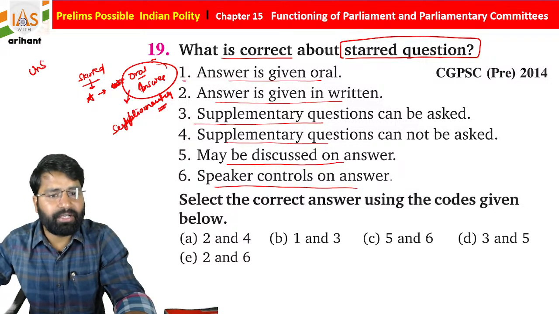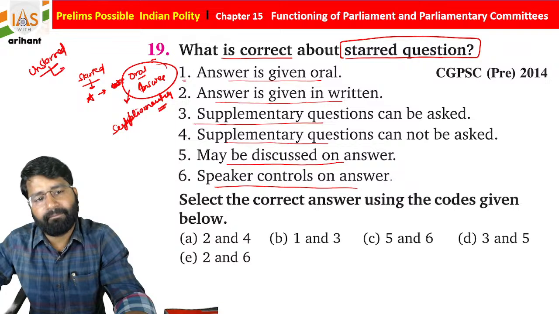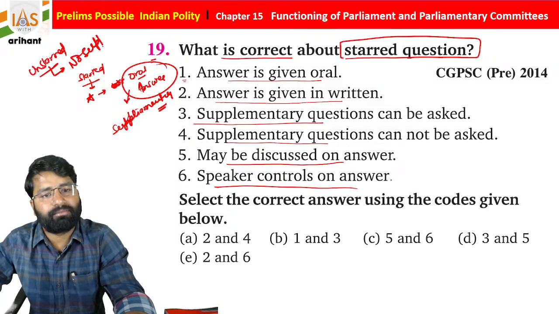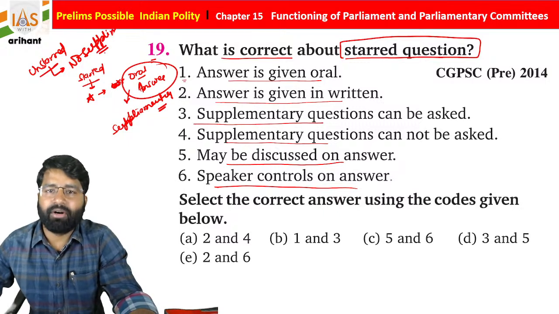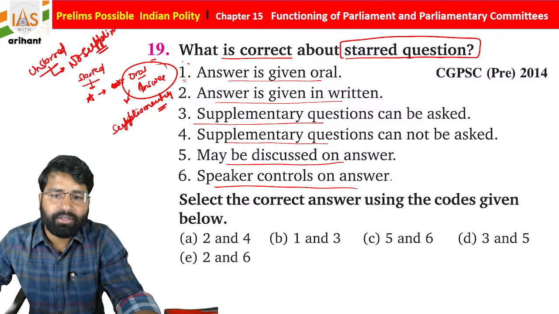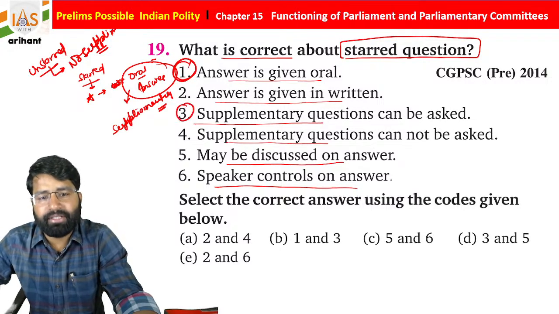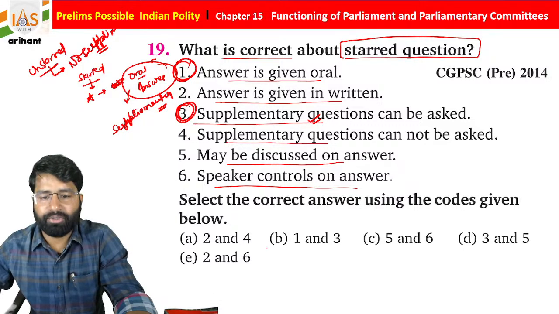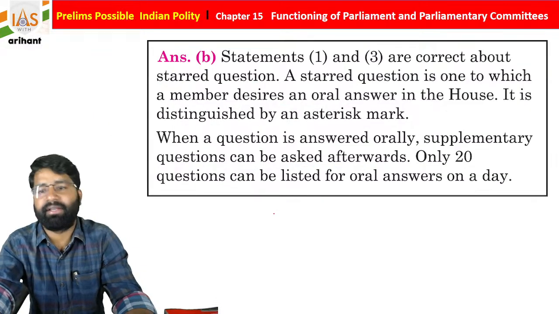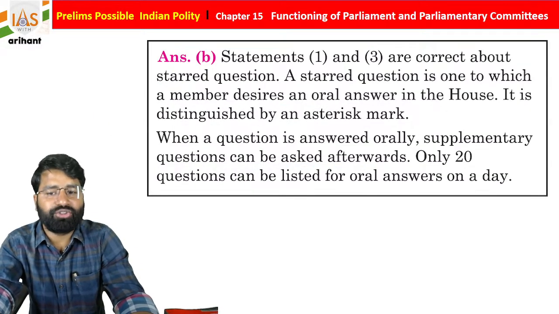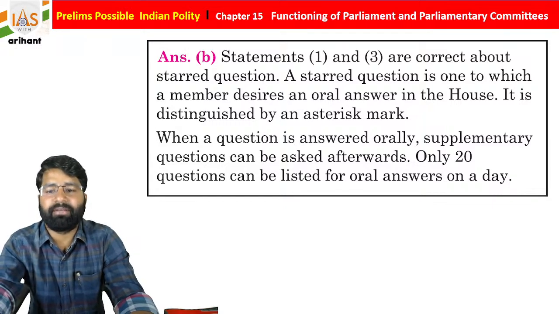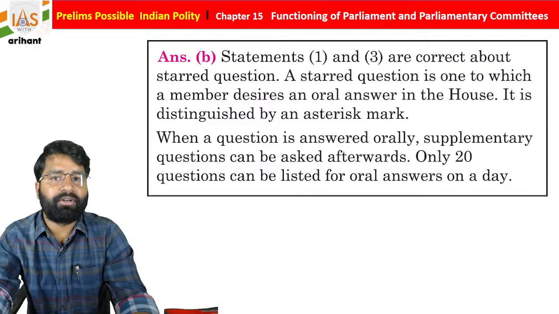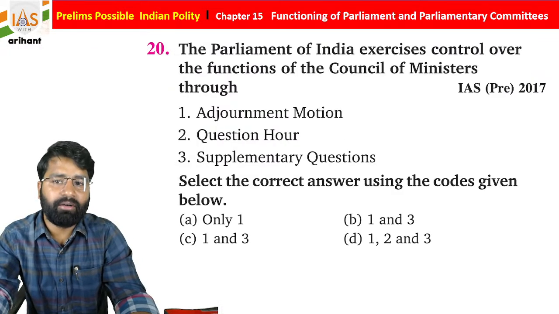But let's suppose it is unstarred, then no supplementary questions, because they have to provide the answer in written format. So statement 1 is correct, and statement 3 is correct because the question can be asked. If you go through the options, students, there are 5 options. Option B is going to be the most appropriate and correct. So when a question is answered orally, supplementary questions can be asked. 20 questions can be listed for oral answer in a day.